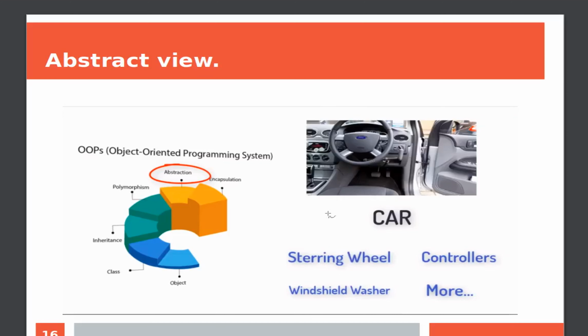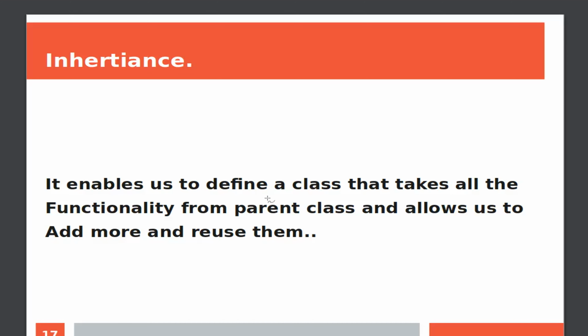And the next feature is very important, that is polymorphism. No, excuse me, this has to be inheritance. Sorry for that. So what is inheritance? So guys, it's very important. Inheritance is one of the most important features.